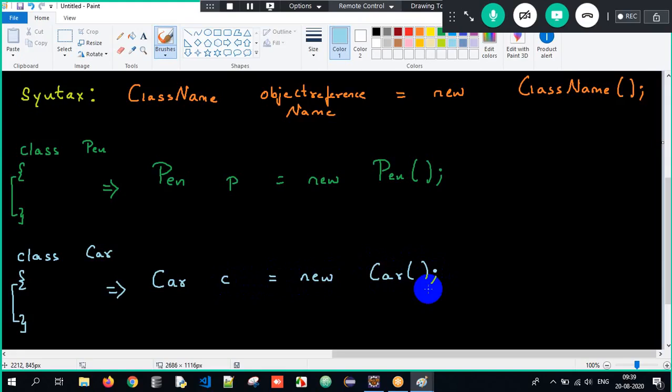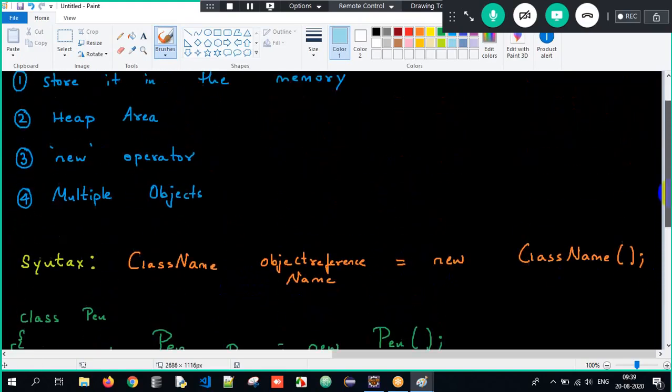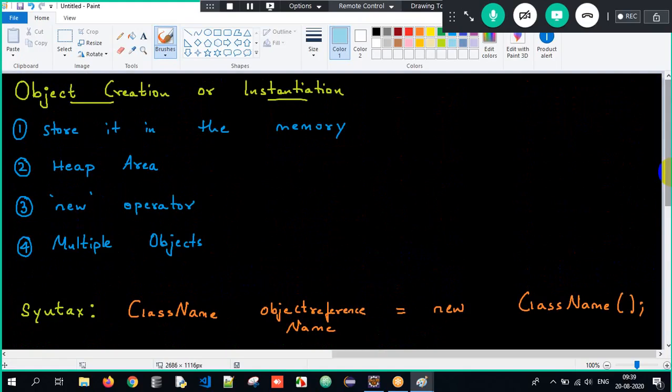This is how we are supposed to create an object. Why do we create an object? To store all the non-static properties within the memory. Which operator creates an object? The new operator. Where does the object get created? The heap area. Can we create multiple objects for a class? Yes, any number of instances can be created.